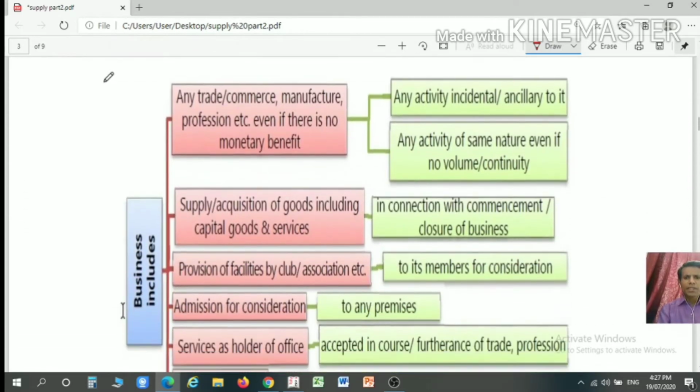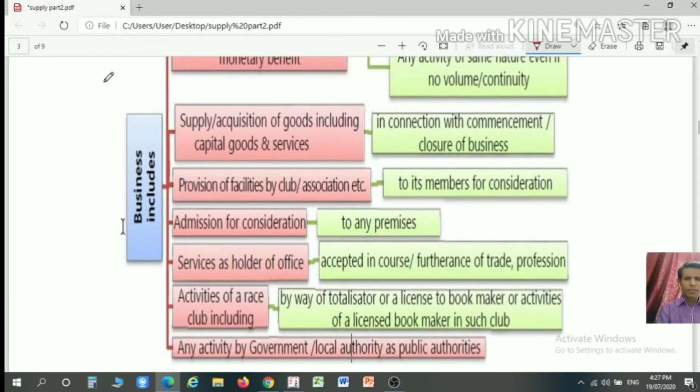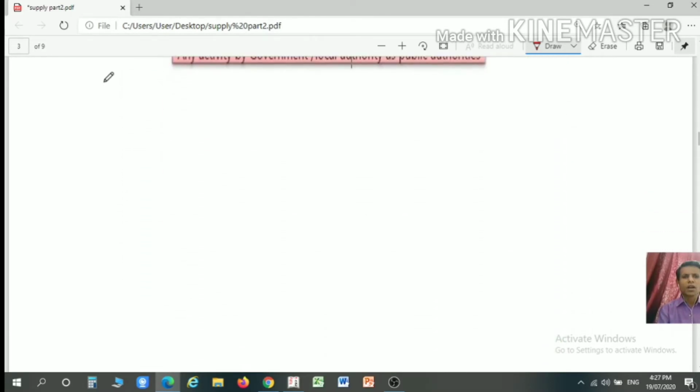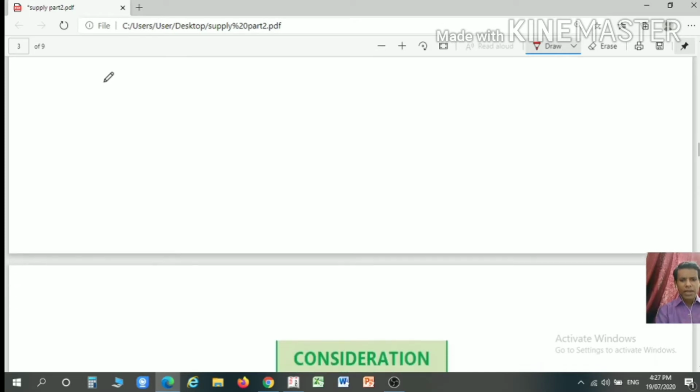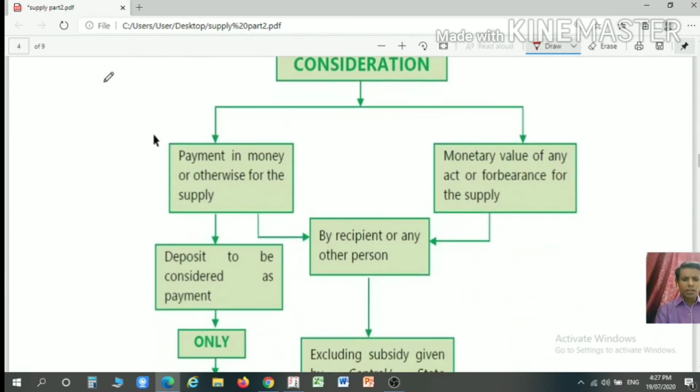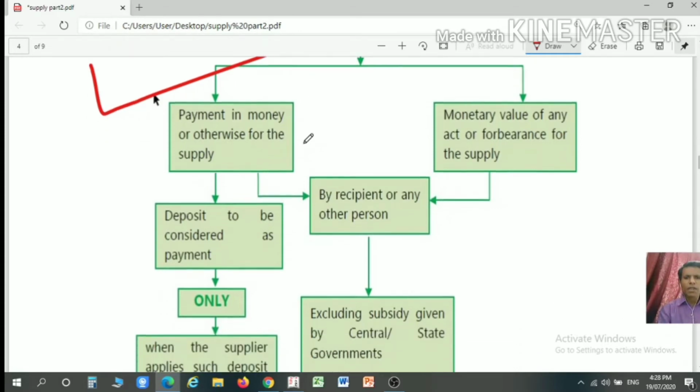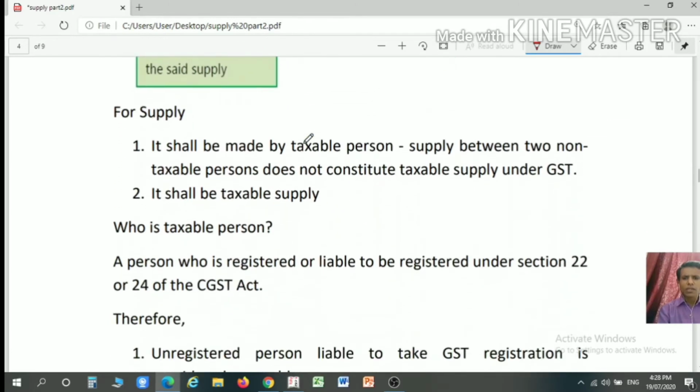The term business, as defined in Section 2 subsection 17, we have already discussed in our previous video. Please watch that video for a detailed analysis of the term business with the help of certain examples. Now the next item is consideration. Consideration is defined in Section 2 subsection 31. The term consideration is also discussed separately in our previous video with the help of certain examples. You can watch that video.